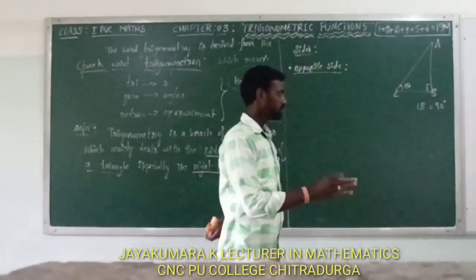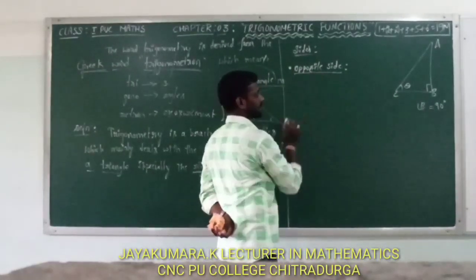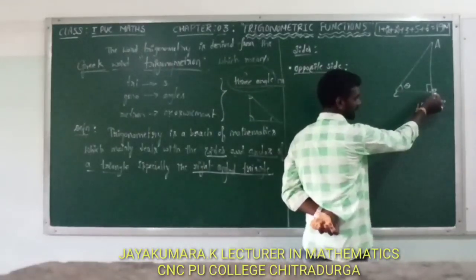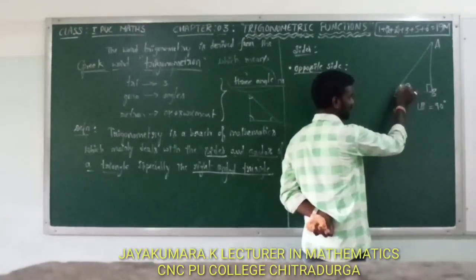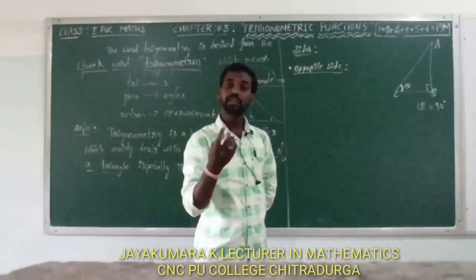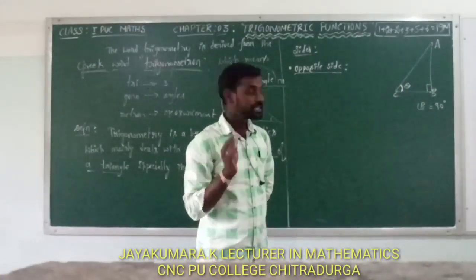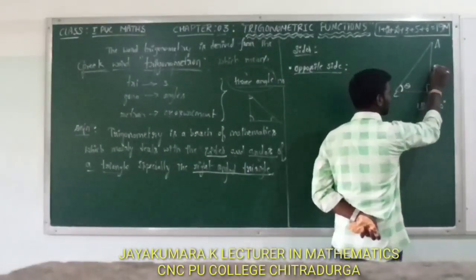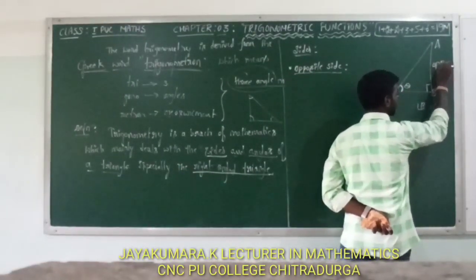Right? Here opposite side means the side which is opposite to the given angle. The side that is opposite to the given angle, we call it opposite. Here the given angle is what? Theta. Which side is opposite to it? This side.